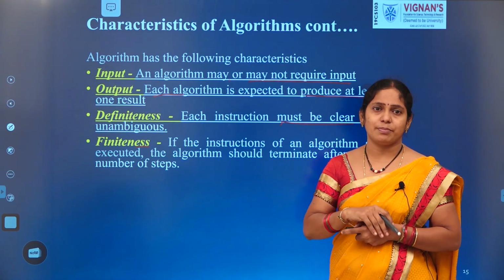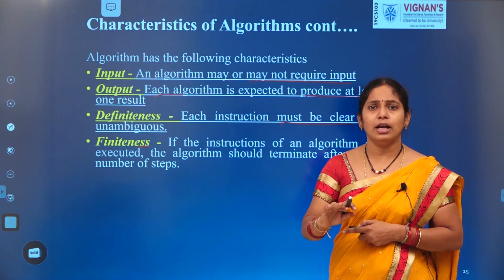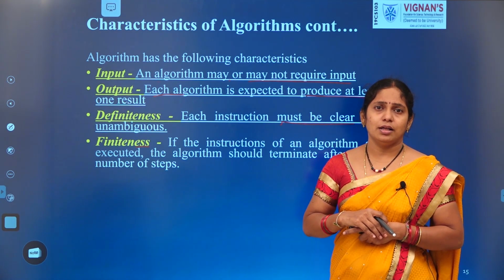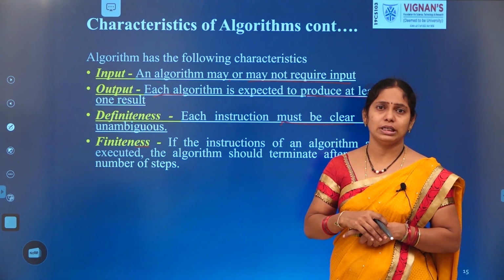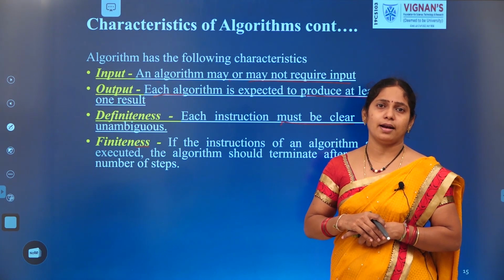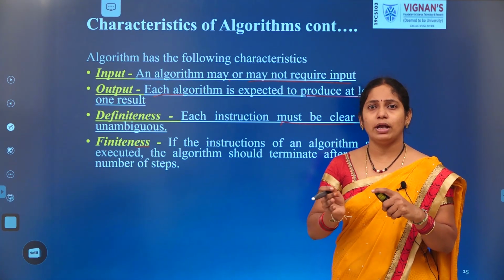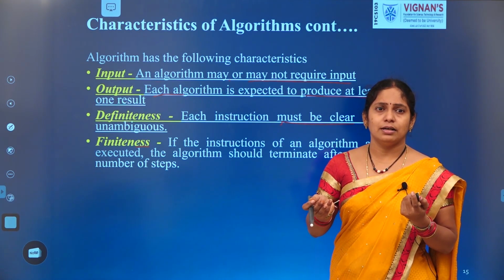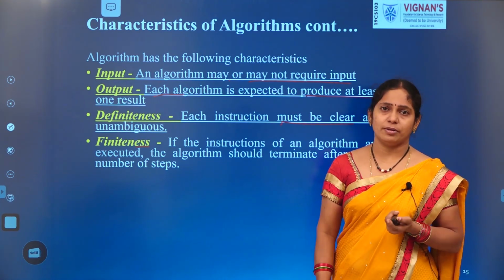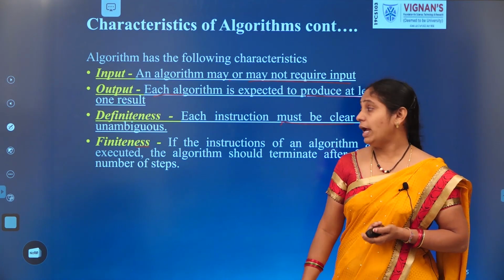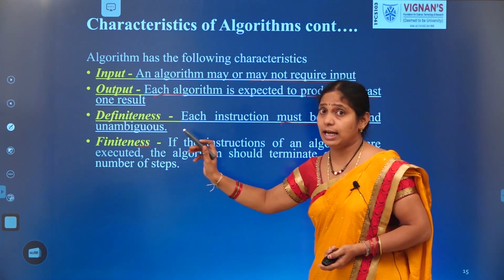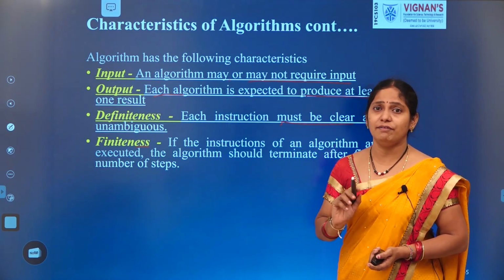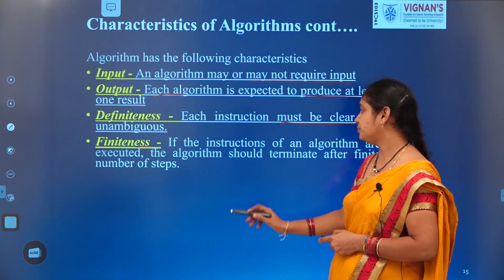If I miss that step, if I forgot to tell you to turn off the stove, what will happen? I didn't give you the instruction to turn off. What will you do there? You keep on boiling. What will happen at the end? We never get a single drop of coffee. So it should be finite. We should clearly tell it to boil for 1 minute, boil for 2 minutes. Likewise, we should specify that, and we call that finiteness.